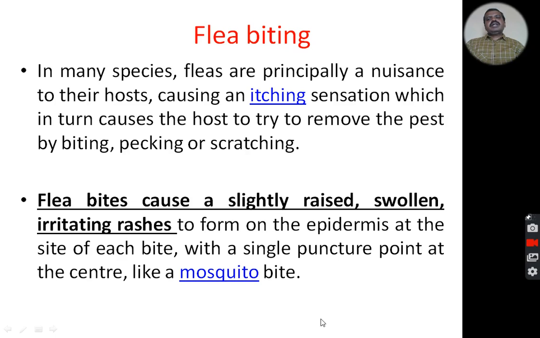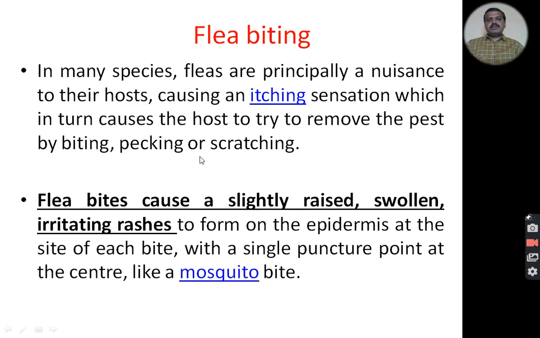Flea biting. In many species, fleas are principally a nuisance to their host, causing itching. They cause irritation, which in turn causes the host to try to remove the pest by biting, pecking or scratching.